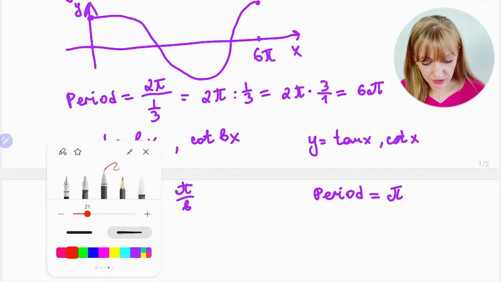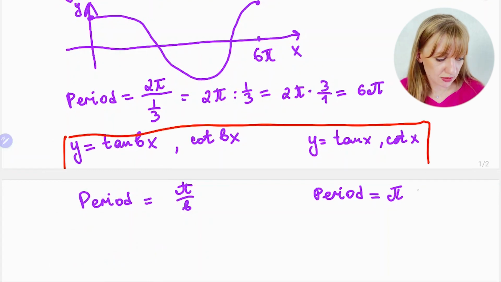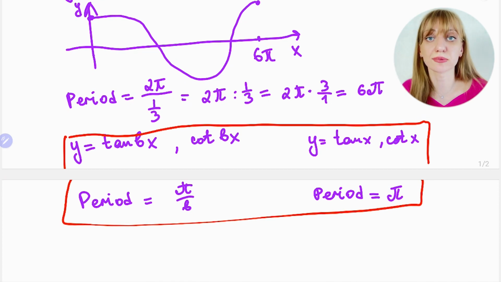And you see, just a second, I will put it in a box, just to have it as a formula. But again, this formula just came from transformation of the function. It means if you understand transformation of the function, then you understand how the period works, and why you have this division, 2 pi over b, or pi over b for tangent, because of the horizontal stretch, because in this case it's related to x.